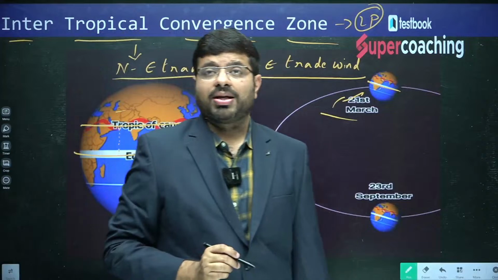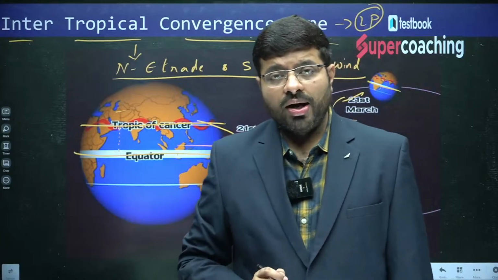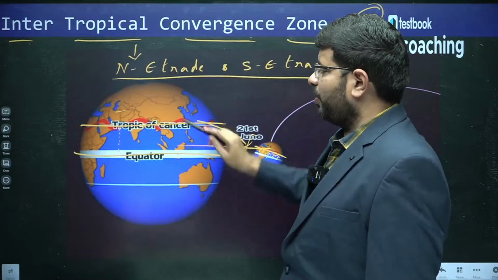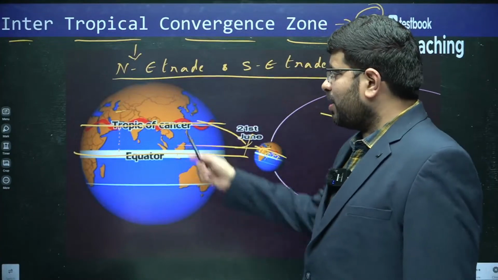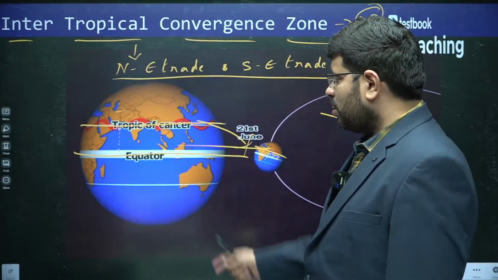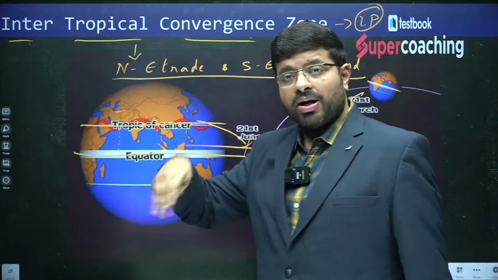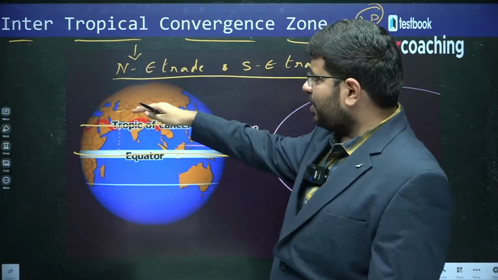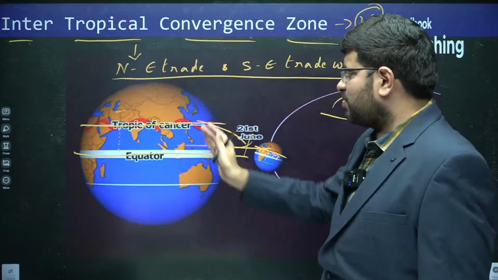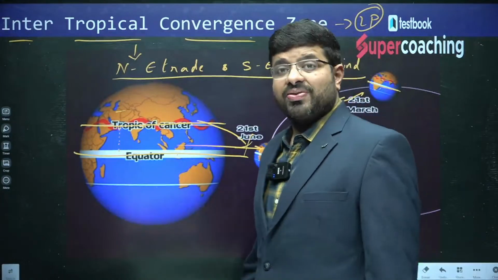This is what you call the apparent movement of the sun. Why is the Tropic of Cancer an important latitude? You should be knowing it, no? It is a simple reason. This is the point where you find the vertical rays of the sun; this is the maximum point. Beyond that, no vertical rays. From here, the slant rays begin. So, vertical rays are observed only between the Tropic of Cancer and the Tropic of Capricorn. That is why they are important latitudes.